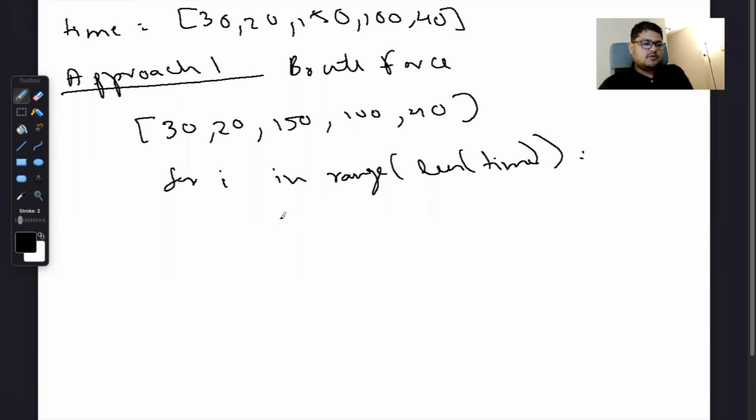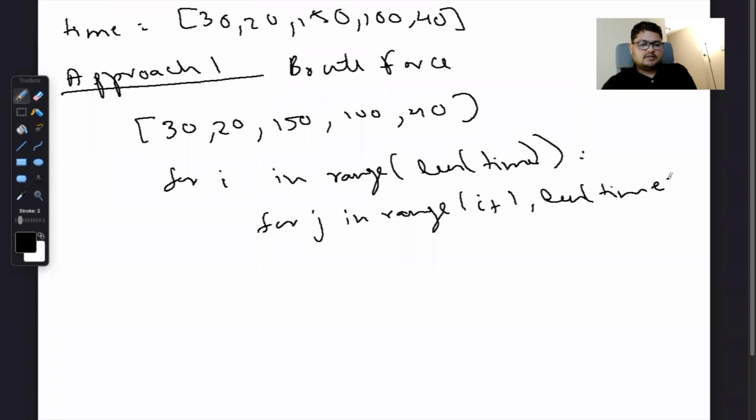And we keep an inner loop, which starts from i plus 1 and runs till the length of the time array. So if our first element is 30, then the second loop will check whether 30 plus 20 is divisible by 60, 30 plus 150, 100, 40. Similarly, then 20 plus 150, and so on. This way we will be able to find the count of all those pairs of songs which are divisible by 60.